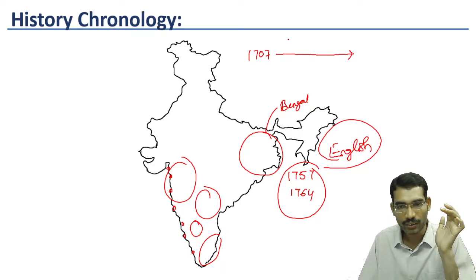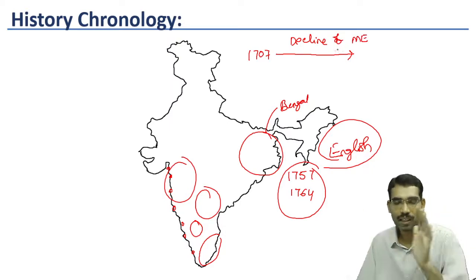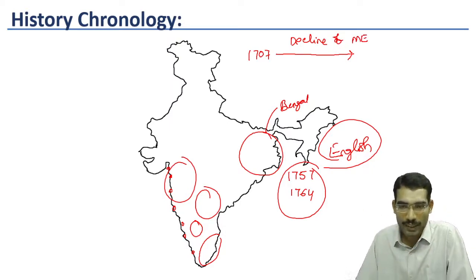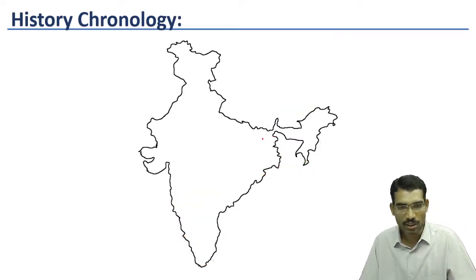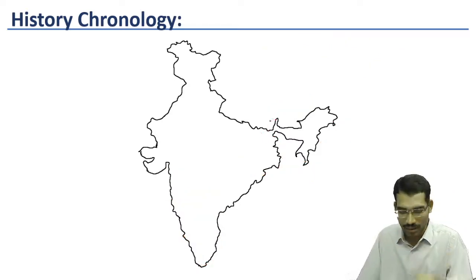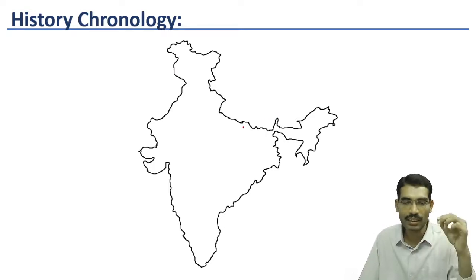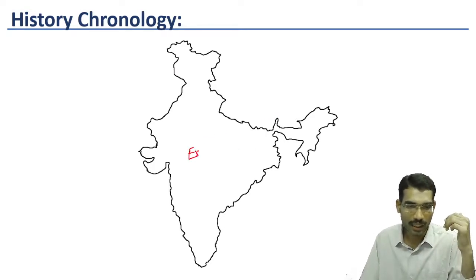Gradually we are calling it the decline of the Mughal Empire. After the decline of the Mughal Empire, by 1764 English became the major power. Small kingdoms were controlled, captured. Finally, British emerged as the winner. Now the Indian subcontinent became a part of the British Empire.